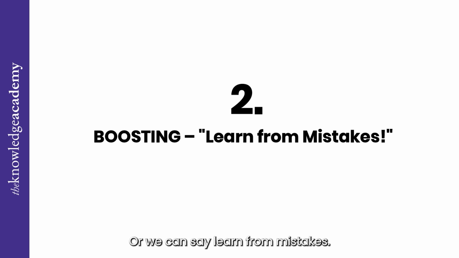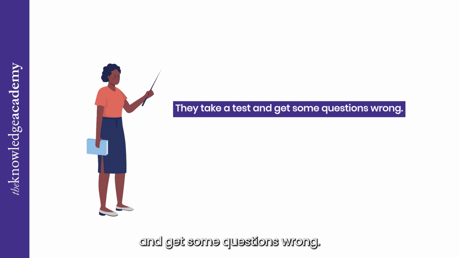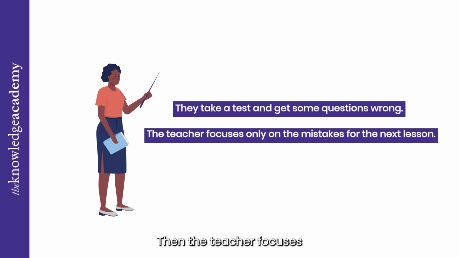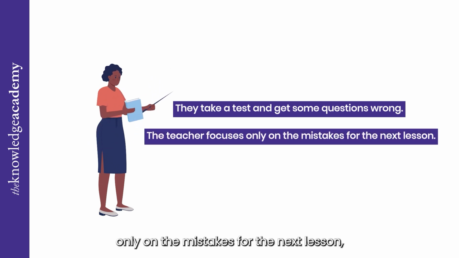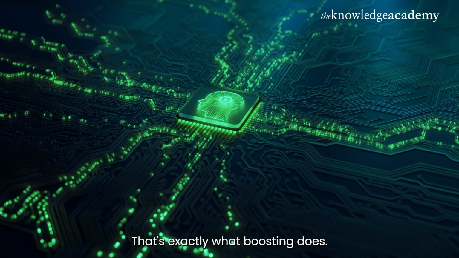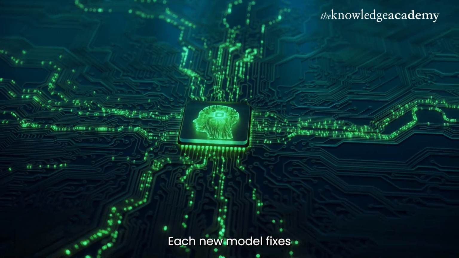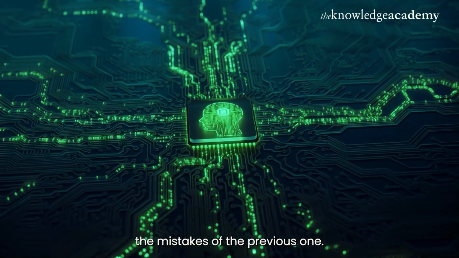Boosting, or we can say learn from mistakes. Boosting is like teaching a student for an exam. First, they take a test and get some questions wrong. Then, the teacher focuses only on the mistakes for the next lesson. And as a result, they improve gradually over time. That's exactly what boosting does. It trains models sequentially. Each new model fixes the mistakes of the previous one.